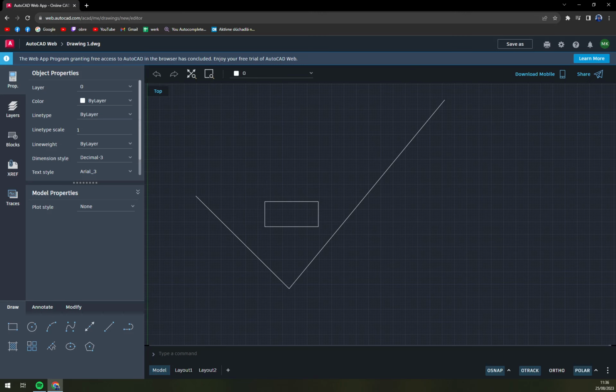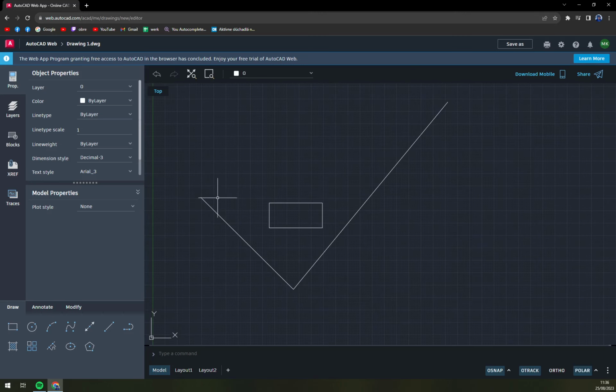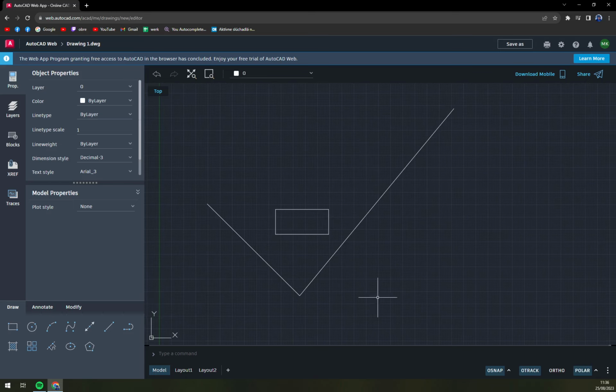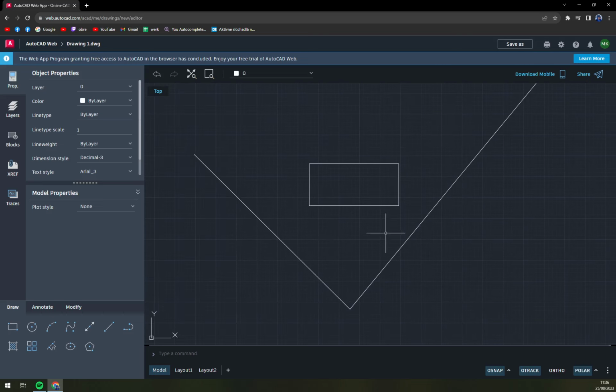So as you can see, for example, this is a corner of a building, and this is maybe a sofa, maybe a table, maybe a refrigerator. It's completely up to you, and it's very easy actually. We have the object and we have the wall, let's call it the wall, that we need to align it to.